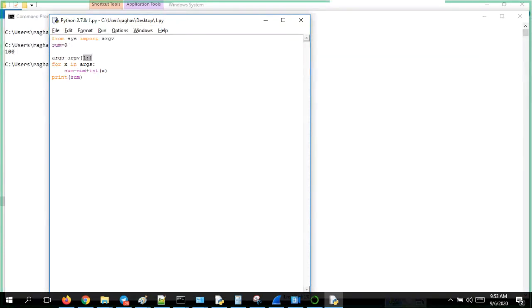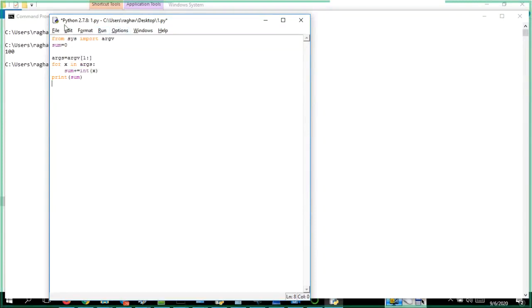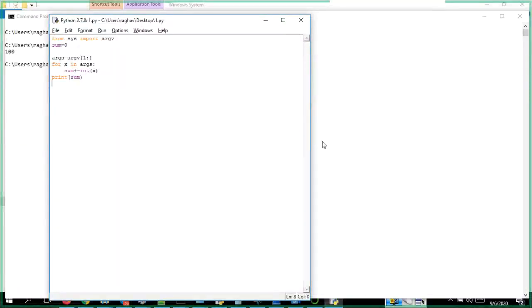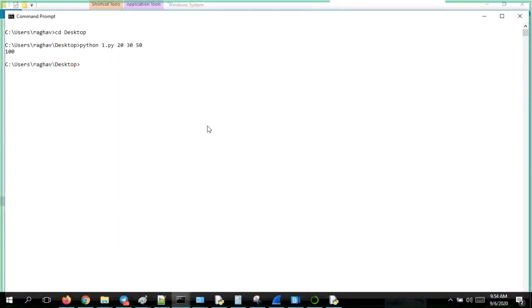From 1 to the remaining, everything I have added to args, and using a for loop I have completed everything. For addition, sum is equal to sum plus this thing. Or I can give sum plus, okay, I can remove this and run this. Save this first. If I use the assignment operator, just to see this again, I'll get the same thing.